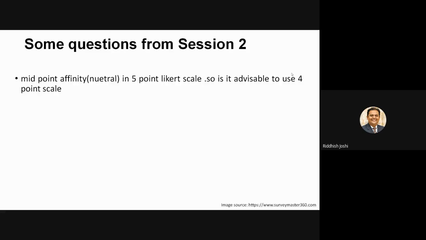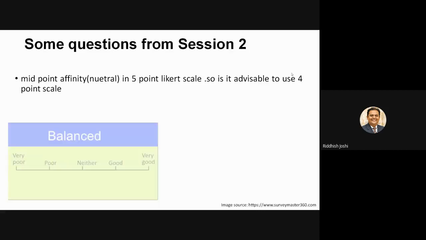Midpoint, neutral, in a 5-point Likert scale, so it is advisable to use a 4-point scale. Okay, so there is a neutral in the Likert scale, that is something I was highlighting. You can use a 4-point scale, right? You can use a 5-point scale also. Basically, it is not with respect to the number of points.